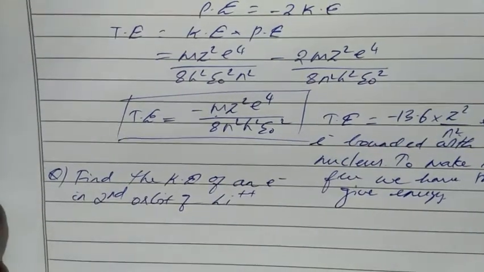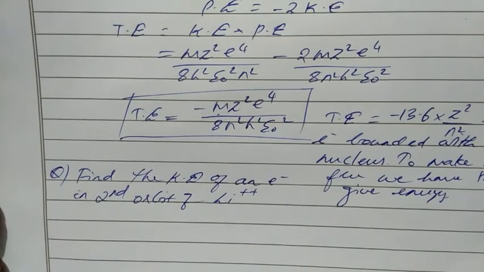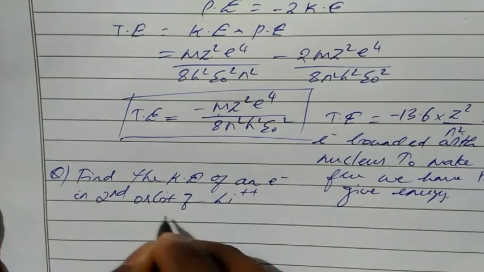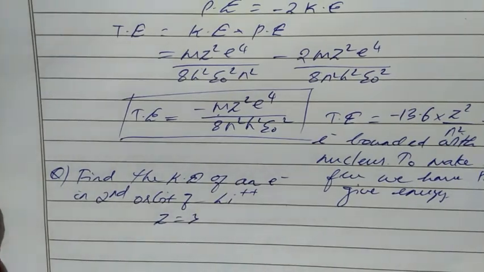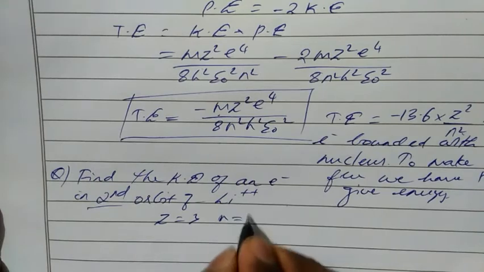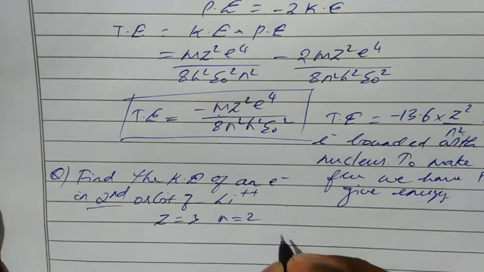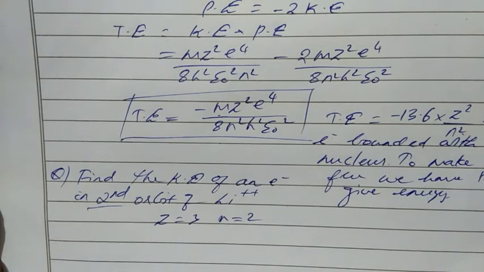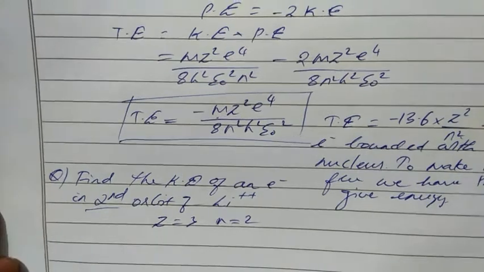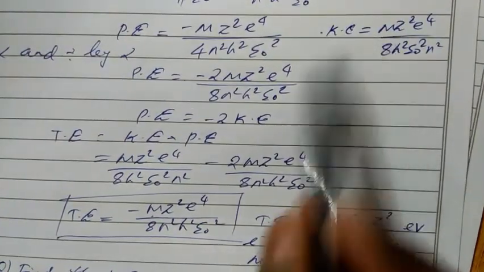Note the question: find the kinetic energy of an electron in the second orbit of lithium plus plus. So lithium has atomic number 3 and it is given second orbital, n value 2. So it is asked kinetic energy. What is the difference between kinetic energy and total energy? You see this equation, this is kinetic energy, this is total energy.